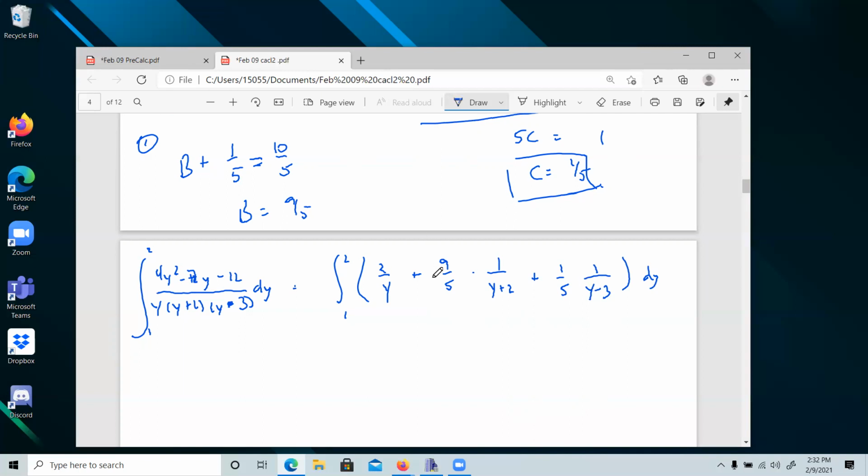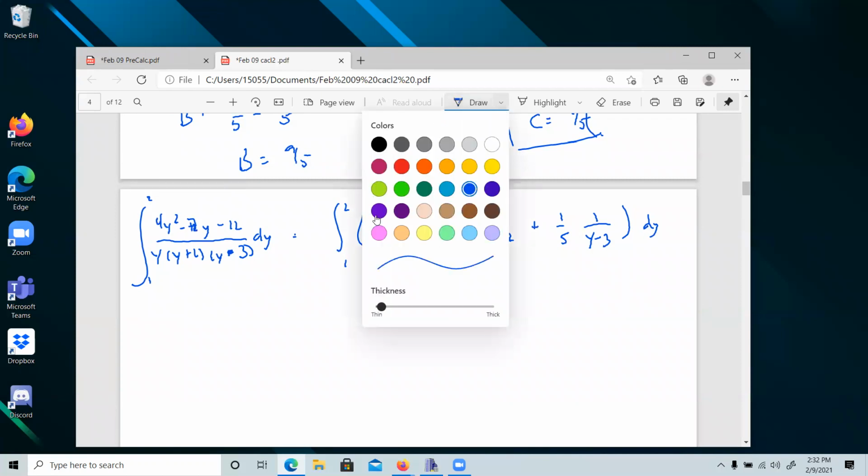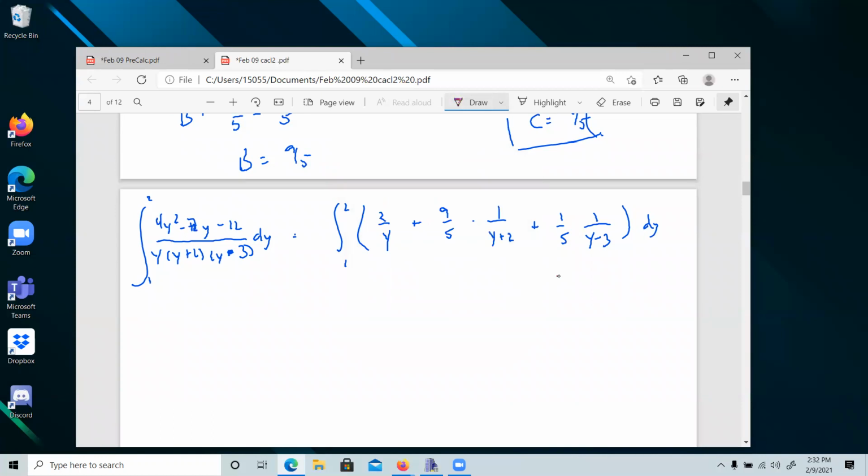Is there a difference between 9/5 over y plus 2 or 9/5 times 1 over y plus 2? There is no difference. I always found this just to be a little bit easier to think about and integrate. With this one, there are certain problems where I got a little screwed up because it wasn't a nice number.